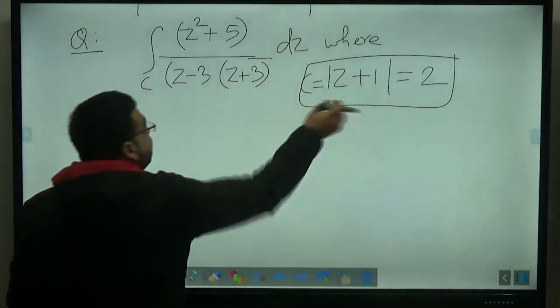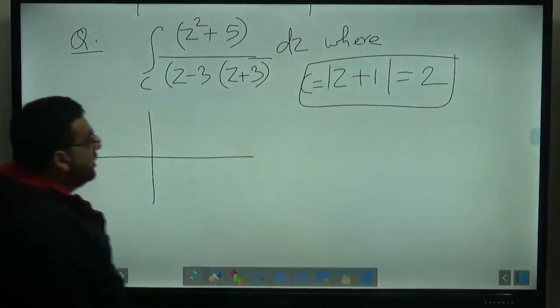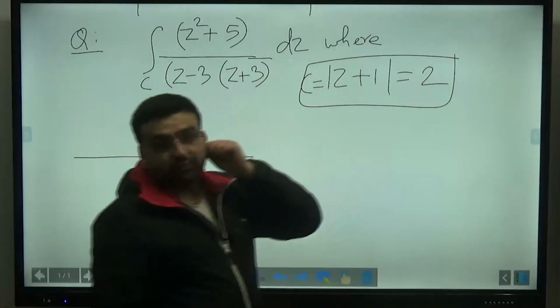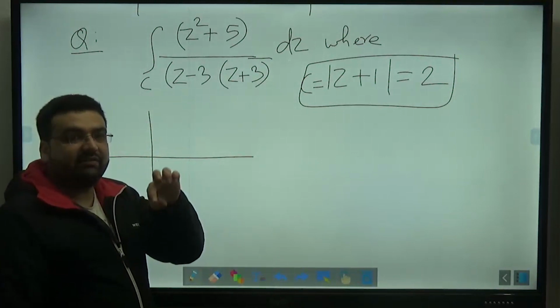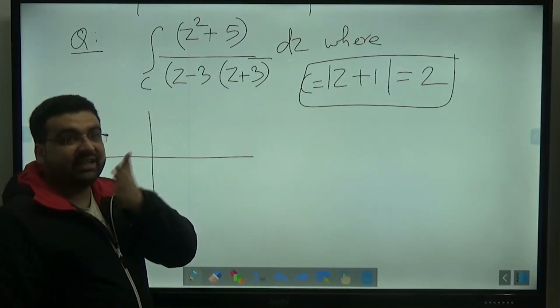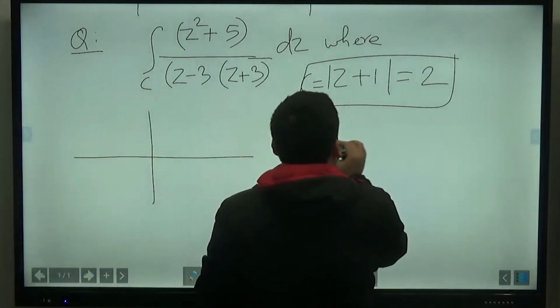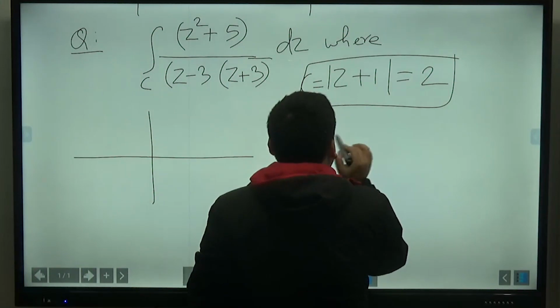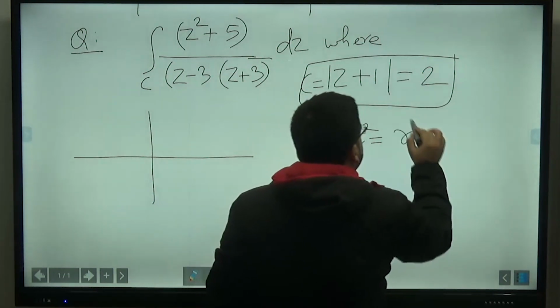So if you draw this circle, the radius of this circle is 2. You know that x square plus y square is equal to the radius whole square.